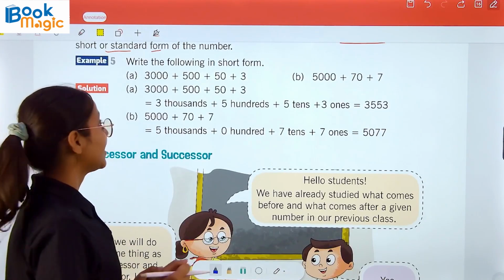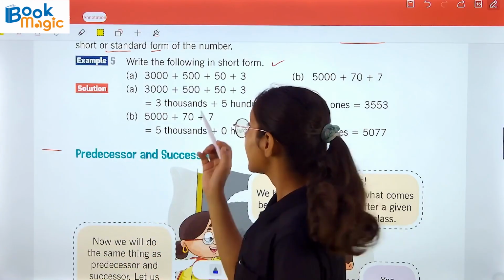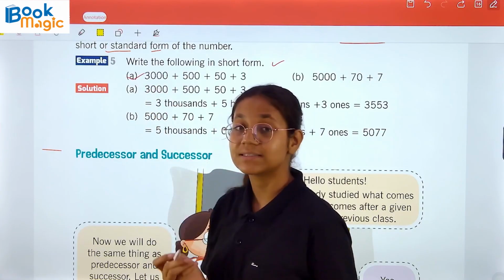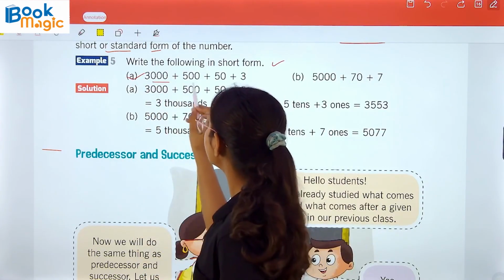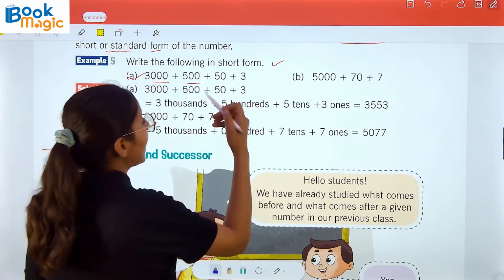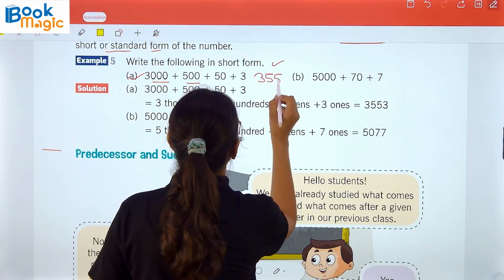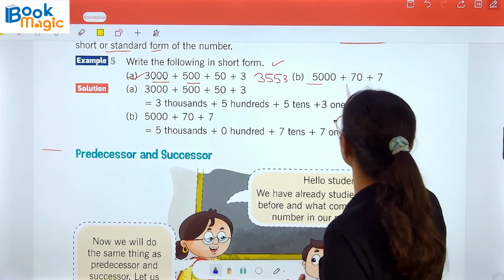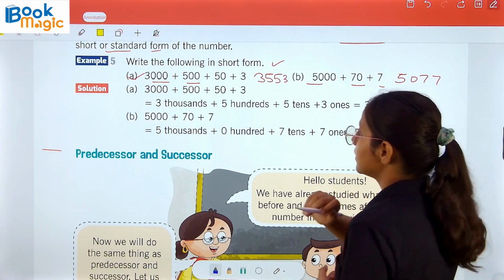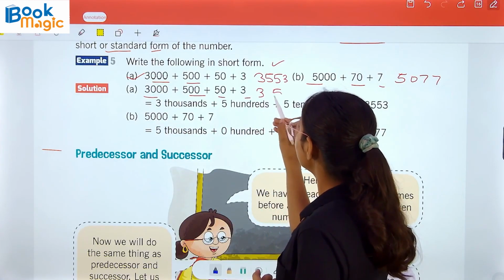Now example number 5. Write the following in short form. So we have to write here the short form of this expanded form. We all know that the short form of any expanded form is nothing but the sum of the expanded form. So here 3000 adding 500, adding 50 and adding 3, we are getting 3553. Similarly here 5000 plus 70 plus 7 is 5077. Here 3000 plus 550 plus 3 is 3553.